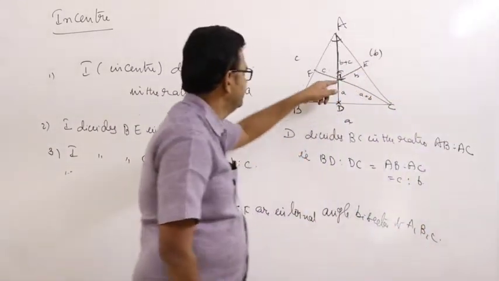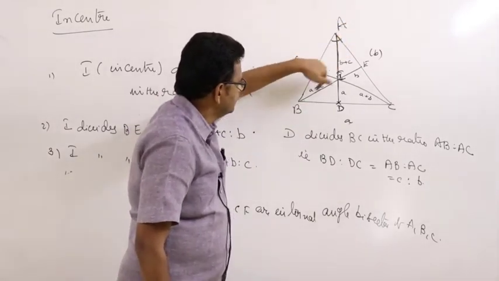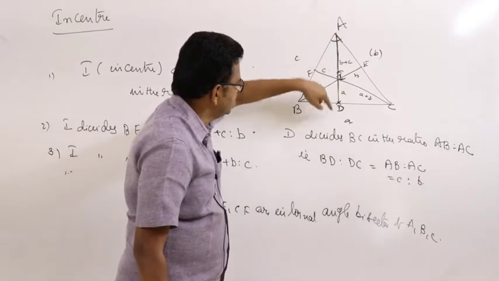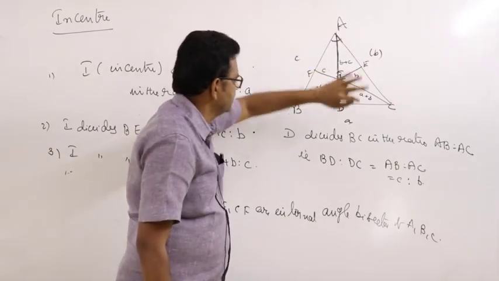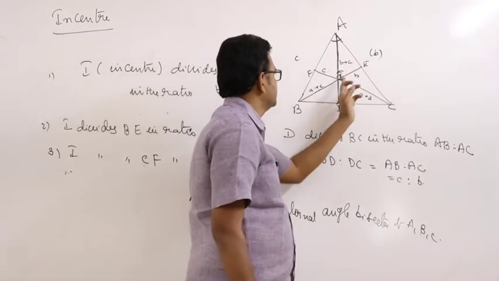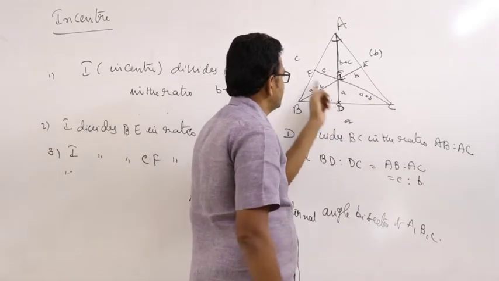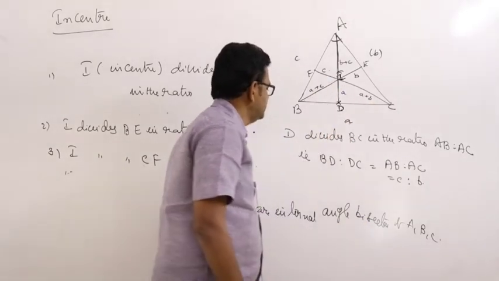And I divides AD in the ratio B plus C is to A. I divides BE in the ratio A plus C is to B. And I divides CF in the ratio A plus B is to C.